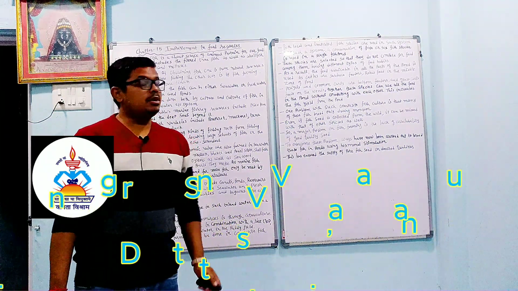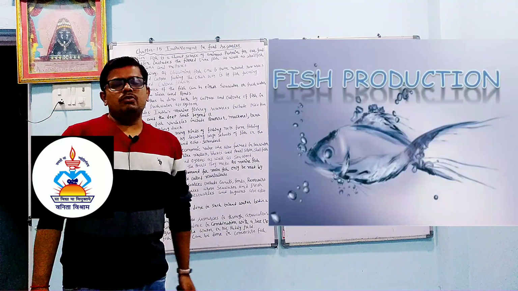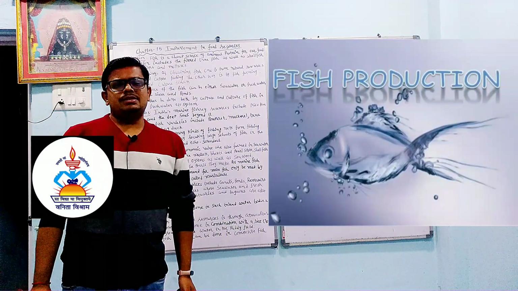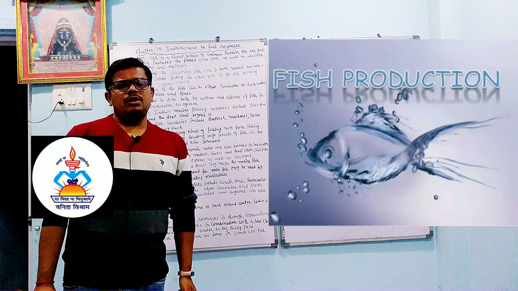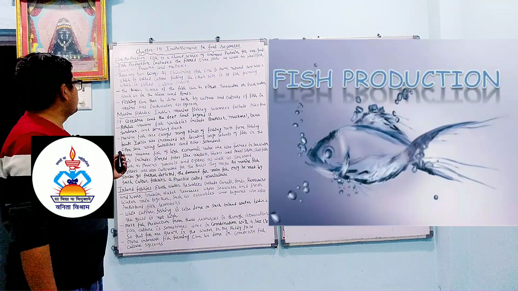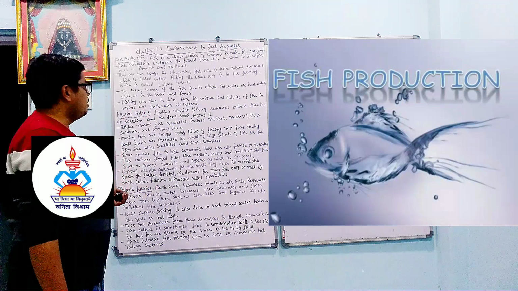Today we will continue chapter number 15, improvement in food resources. Dear student, last time we learned about manure, fertilizer, and poultry farming. Today we are going to learn about fish production, marine fisheries, and inland fisheries.